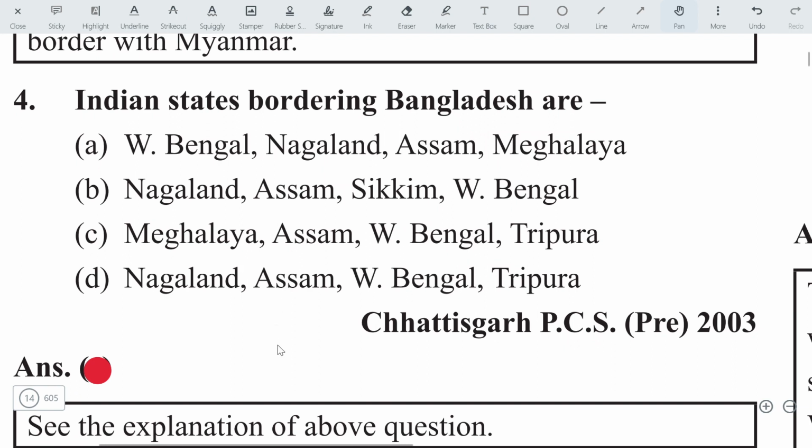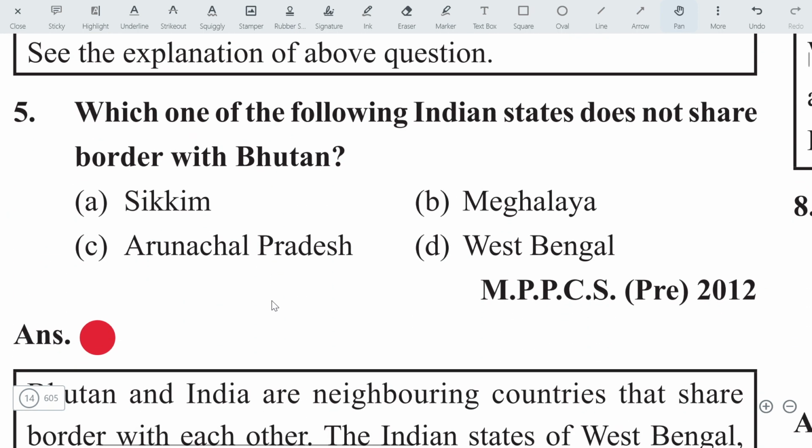Indian states bordering Bangladesh are... Here is a simple question. Which are the states? Nagaland doesn't share, Sikkim doesn't share a border with Bangladesh. Meghalaya, Assam, West Bengal, and Tripura. Here you can check out Nagaland here also. Then the elimination method you can apply and you will get the answer. The answer will be option C: Meghalaya, Assam, West Bengal, and Tripura. Move on to the next question.